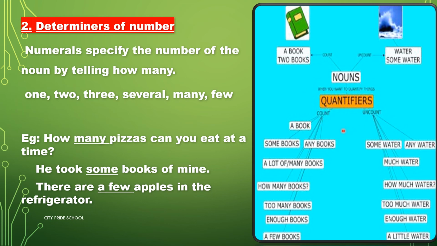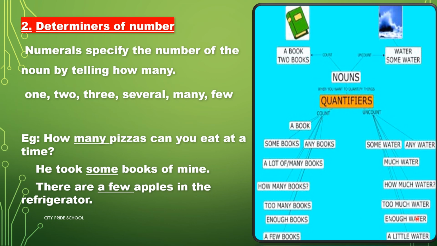There are some quantifiers which can be used commonly as quantity and also as number. So, for example, some books, any books, some water, any water. Here some and any both have been used for countable and uncountable nouns. A lot of or many books, and here we use much water. How many books? How much water? So many is used before countable nouns and much is used before uncountable nouns.